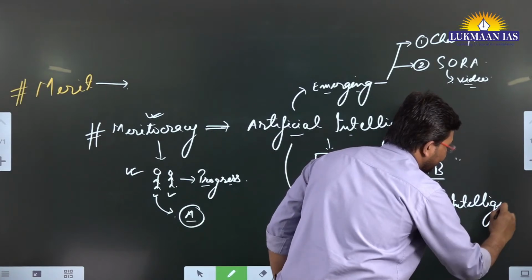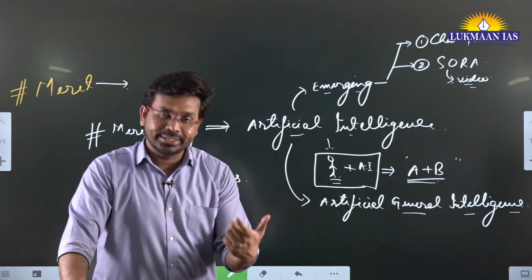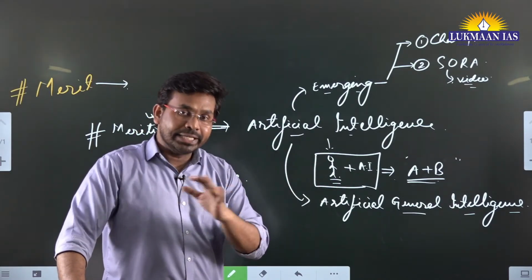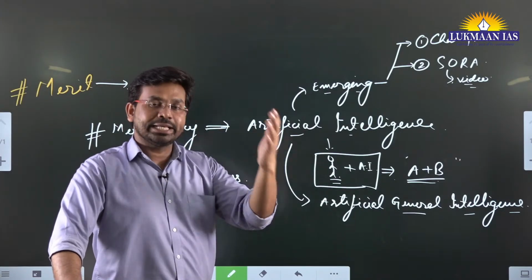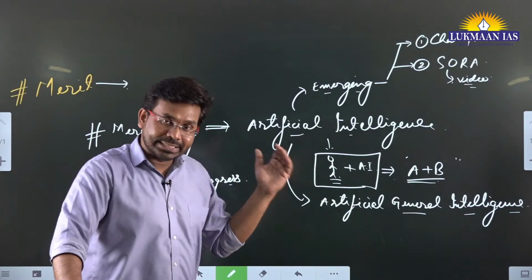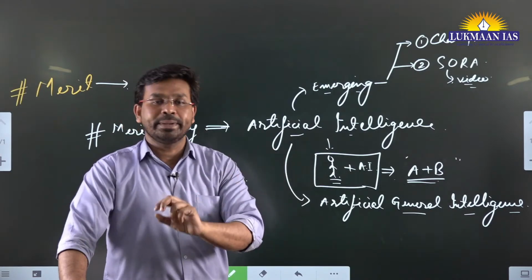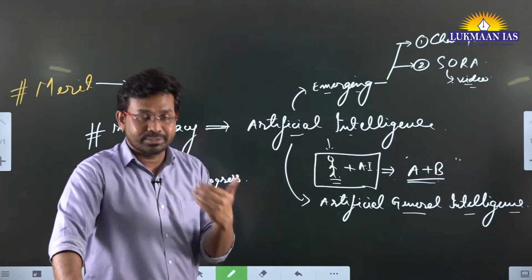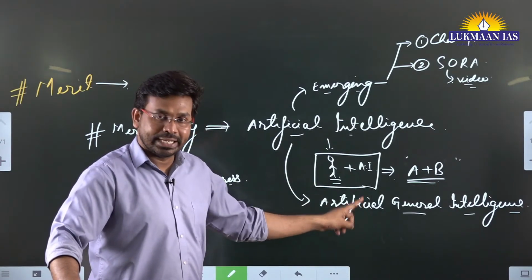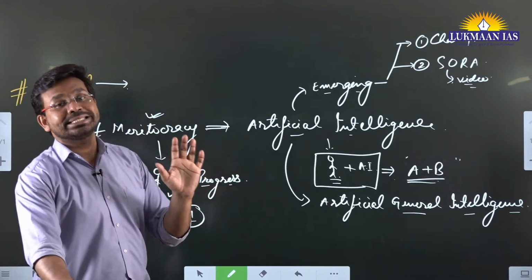So what do we mean by artificial general intelligence? Basically, this is a stage of development of artificial intelligence systems wherein artificial intelligence will outperform the abilities of human beings in terms of intellectual capacity, reasoning, and giving outputs. So this is the stage when artificial intelligence will outperform all human beings in its creativity, in its speed, in its accuracy in doing work. That will be known as artificial general intelligence. So when artificial general intelligence comes, meritocracy will be challenged.